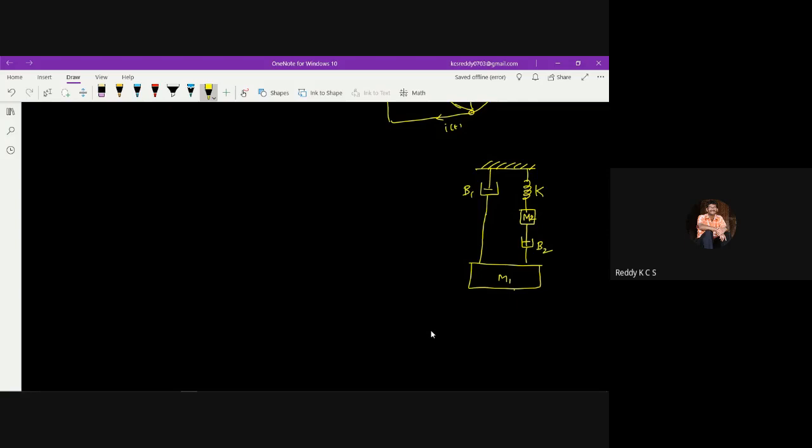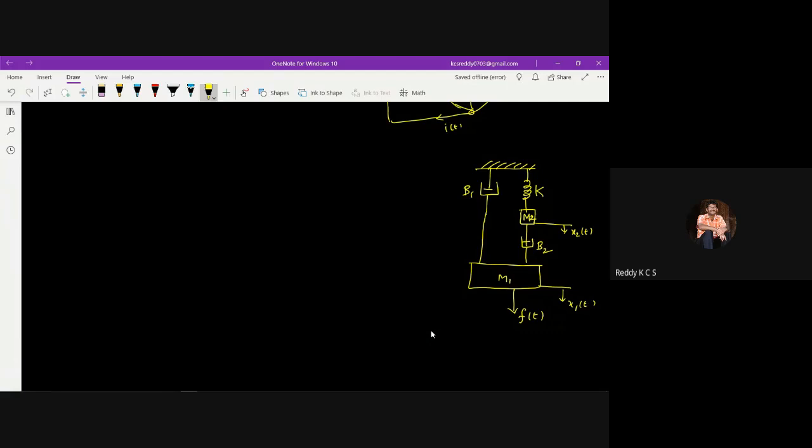Now I have applied a force in this direction. F of t is the applied force in this direction. Because of this mass 1, it exerts a displacement x1 of t, and because of this mass 2, it exerts one more displacement, that is x2 of t.